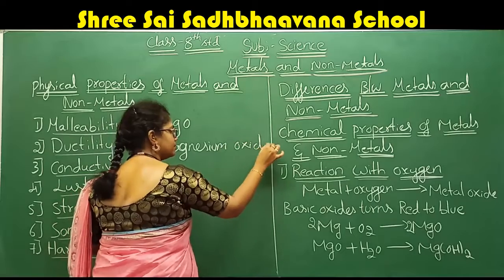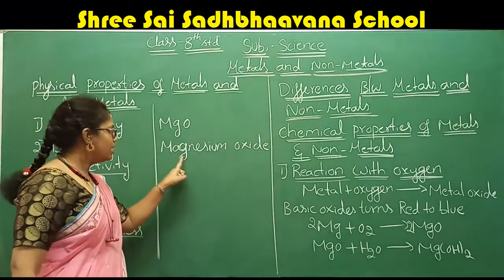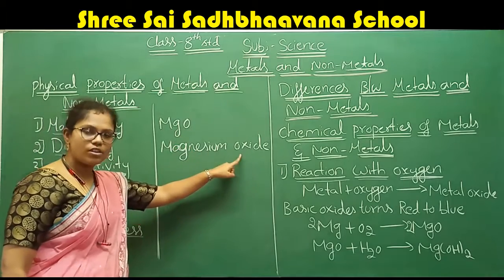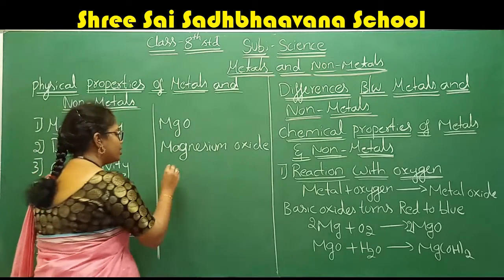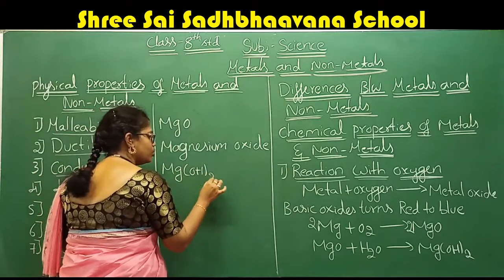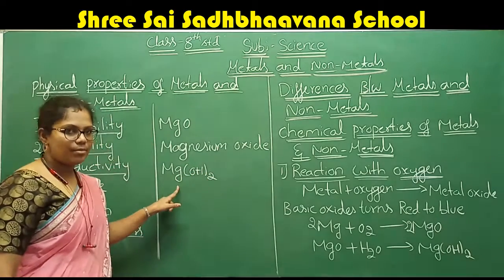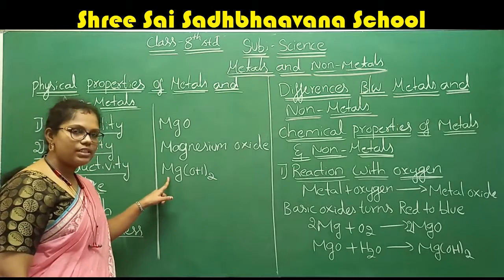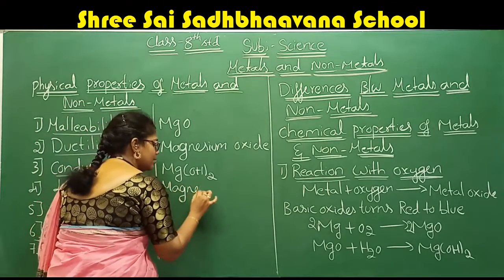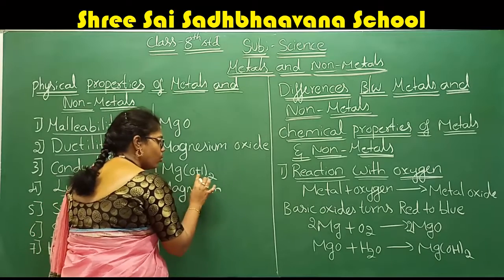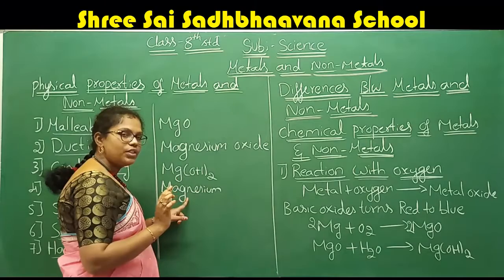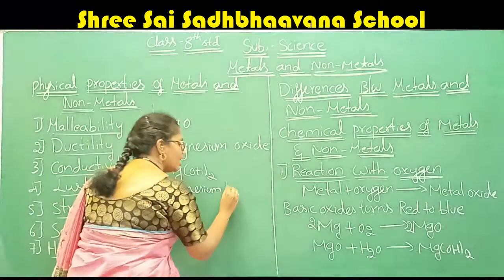MgO means magnesium oxide. What is the name of Mg(OH)2? The name of this compound is magnesium hydroxide. OH represents the hydroxy group, that's why the compound is called magnesium hydroxide.